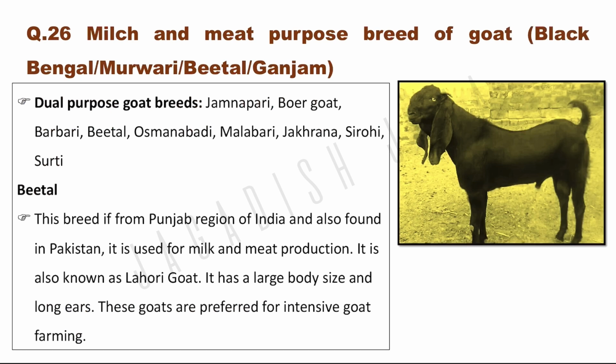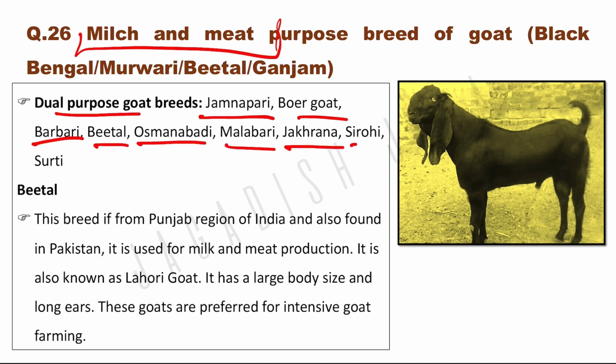Milch and meat purpose breed of goat. Milch and meat purpose breed of goat, this was asked. So this is called dual purpose goat breed. So what are the examples? Jamunapari, Boer goat, Barbari, Beetal, Osmanabadi, Malabari, Jakhrana, Sirohi, Surti. These are dual purpose goat breeds. So here the option is Beetal. So Beetal will be the right answer.